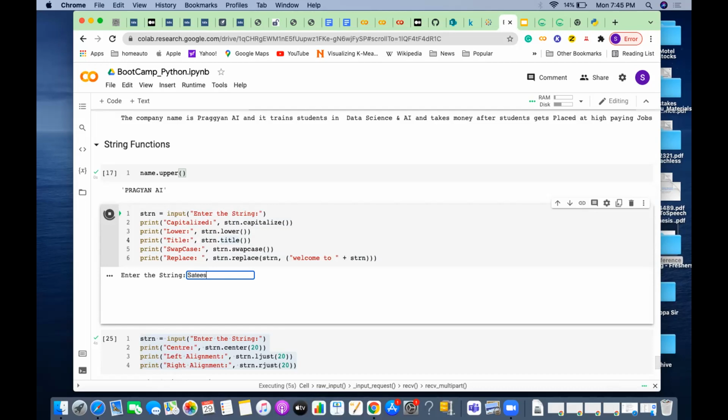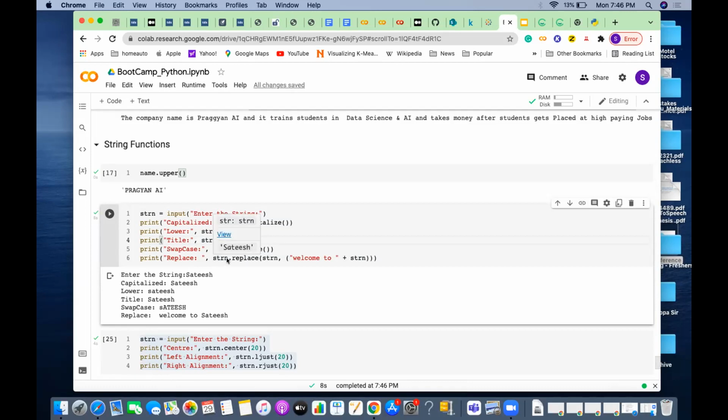Now I'm first trying capitalize. It is already capitalized, S is already capital, correct? When I say lower, everything becomes lower. When I say title, the first element is capital, so it's already there. Same thing if I say swap case, S is capital so it will become small, rest all becomes capital. And for replace, instead of just Satish, I'm trying to say welcome to Satish. So Satish is replaced by this, whatever way you want to replace.